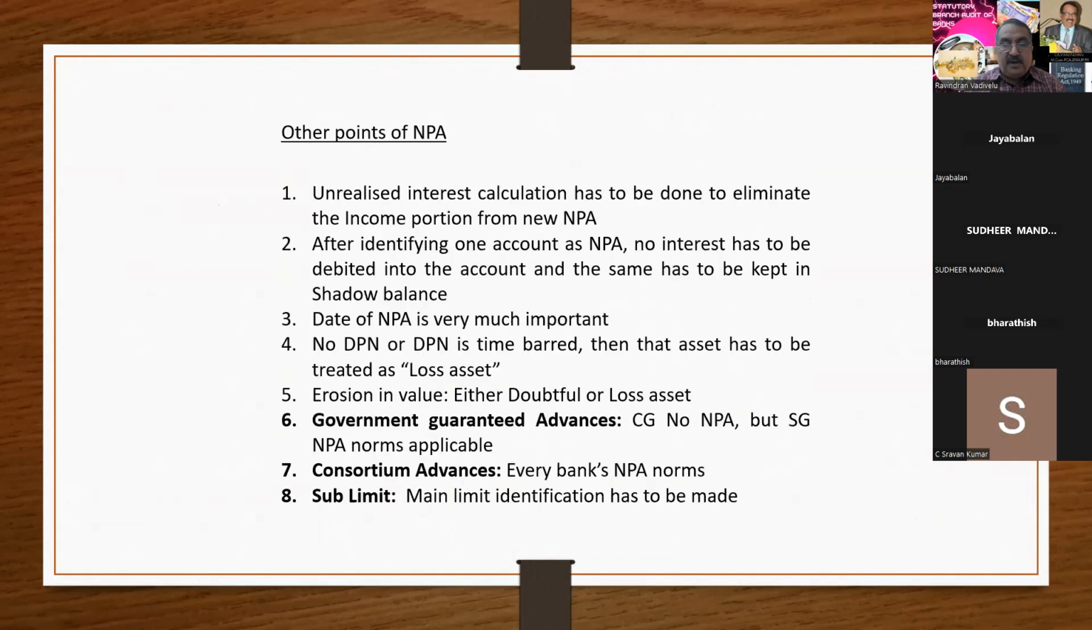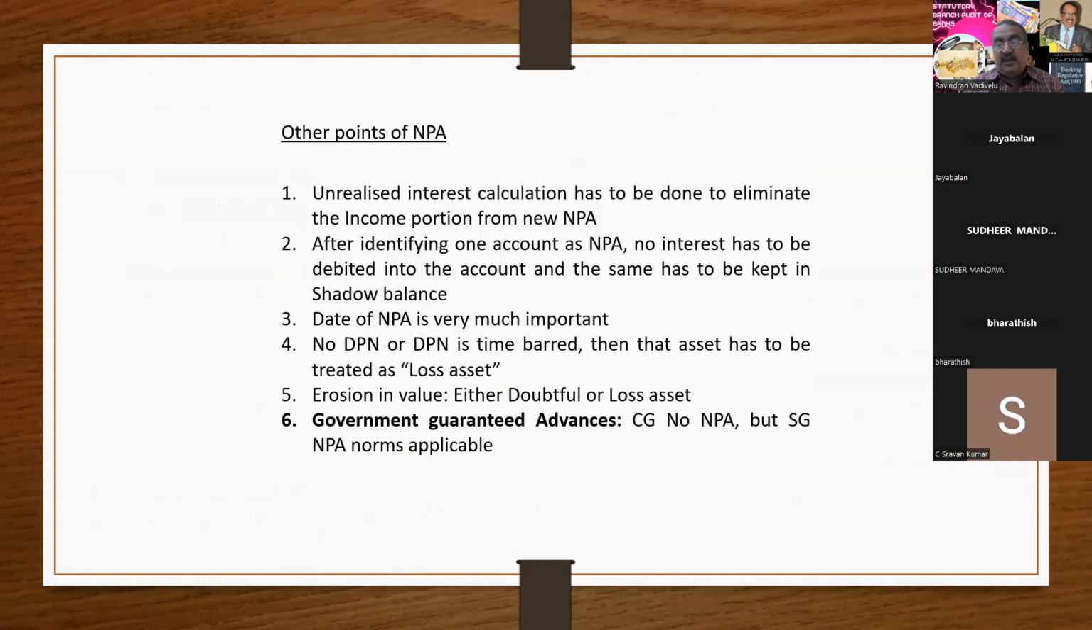Erosion in property value. Number 6, government guaranteed advances. Central government, if it gives a guarantee to the loan, it cannot be treated as NPA. If the guarantee is given by the state government, all the NPA norms are applicable. This point you have to bear in mind. With reference to government guaranteed advances, if a central government guarantee is given, NPA is not there. And if the guarantee is given by the state government, all the NPA norms are applicable.